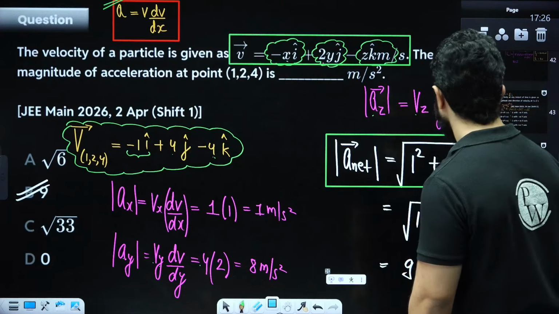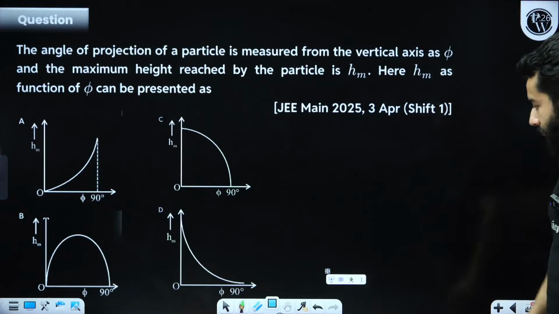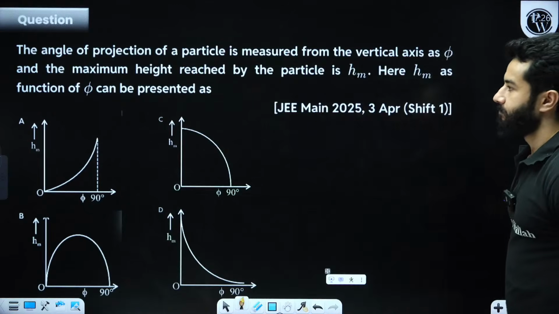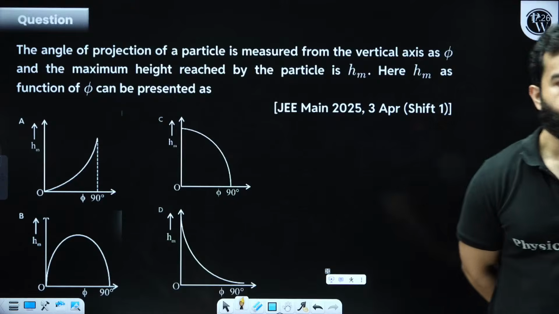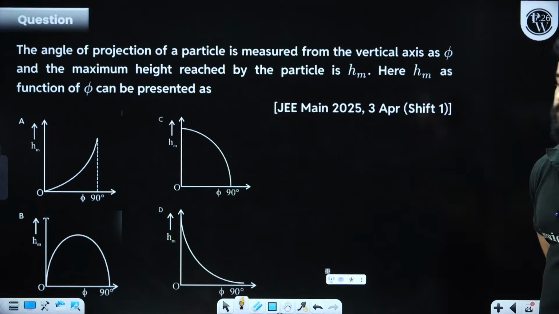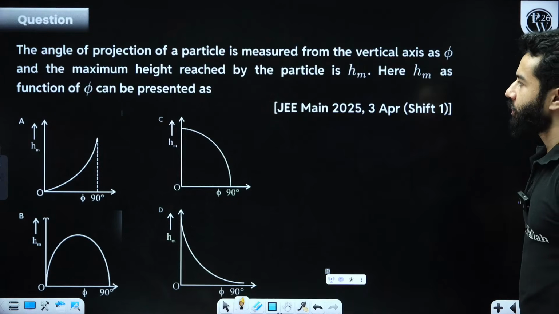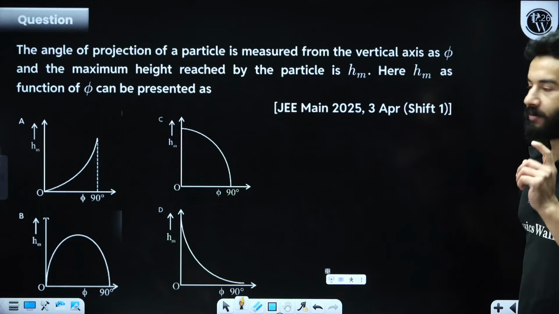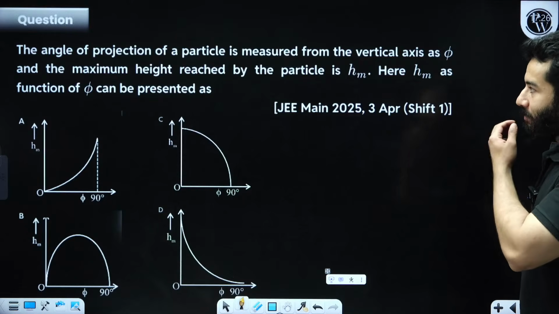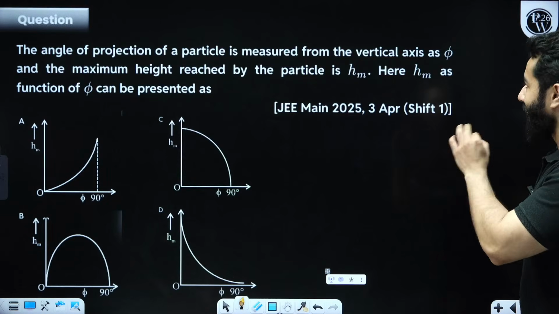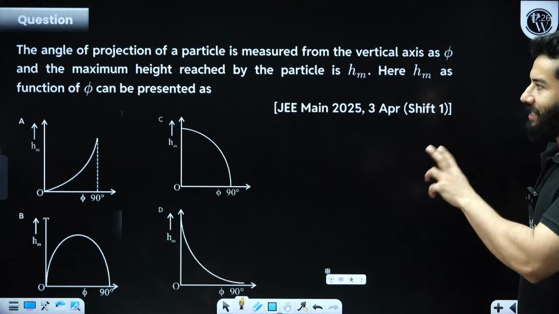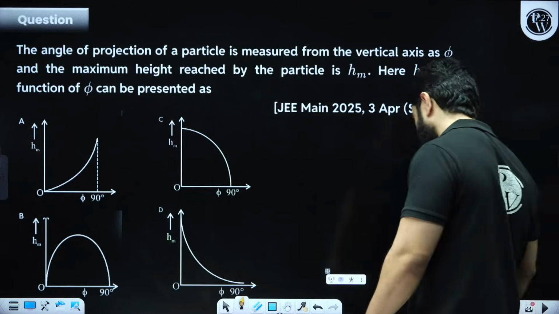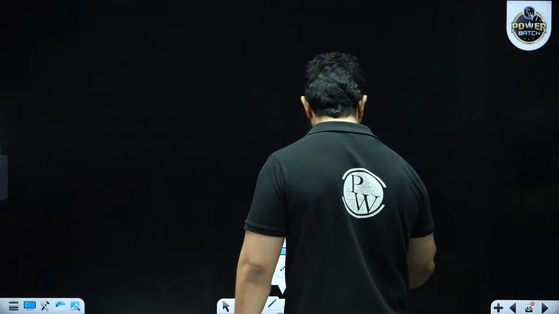Alright, let's solve this question also. The question says the angle of projection of a particle is measured from the vertical axis as phi. The maximum height reached by the particle is hm. Here hm as a function of phi can be expressed as. Let me explain this concept to you. This is not a concept, it's a very easy thing.